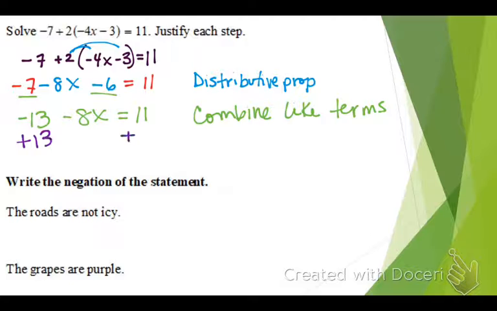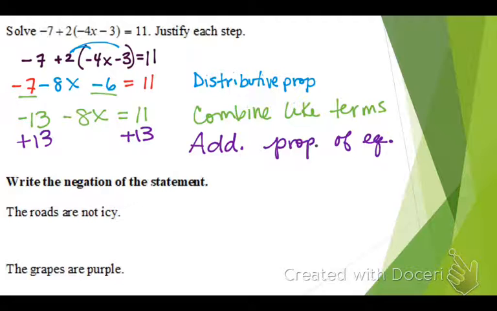All right, then what do we do to continue to solve? Yeah, we can add 13, which is which property? The addition property of equality. All right, so we got negative 8x equals 24. What do we do here?